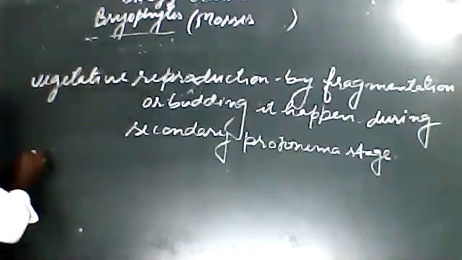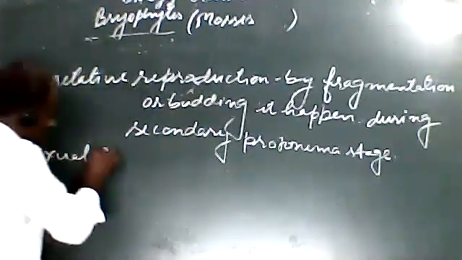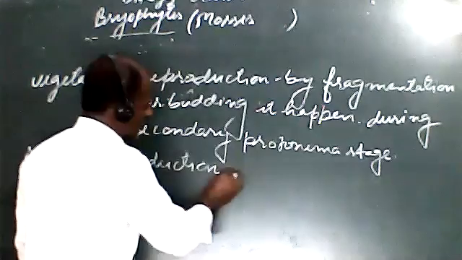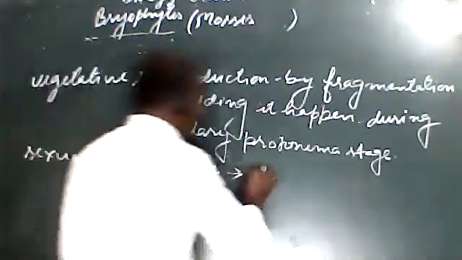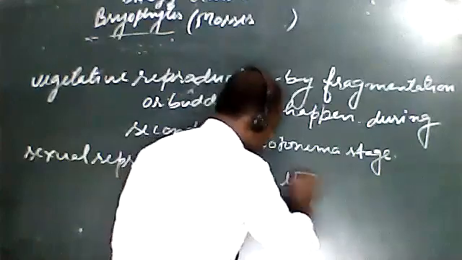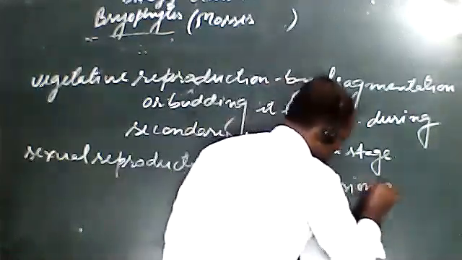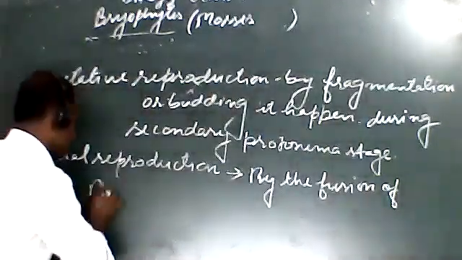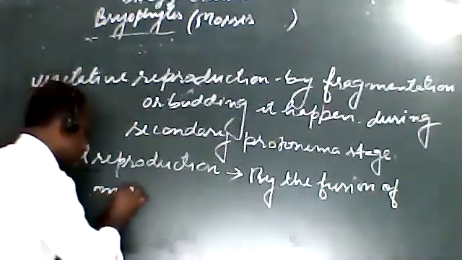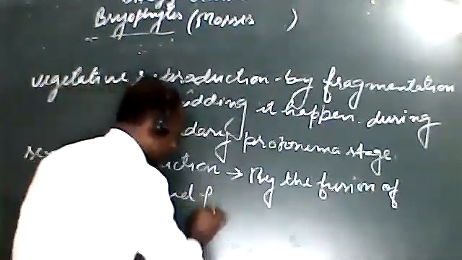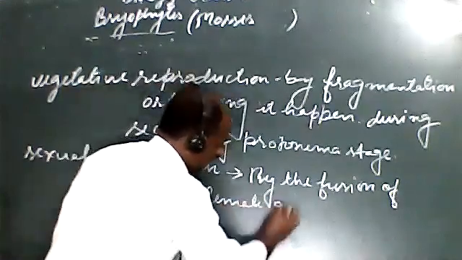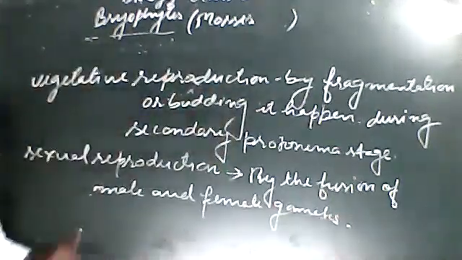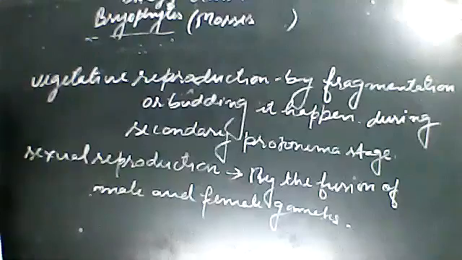If we discuss sexual reproduction, it is by the fusion of male gametes from the antheridium and female gametes.